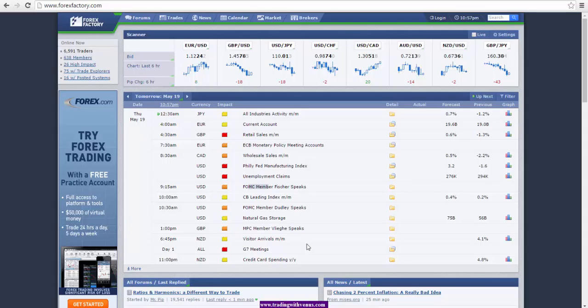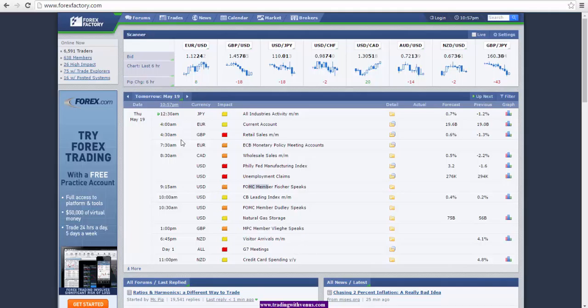So the market is now starting to price in a potential interest rate hike in June. However, I think the Fed is more likely to hike the interest rates either in July or further into September. However, now that the FOMC monetary policy meeting minutes have more of a hawkish tone to them, this will be positive for the US dollar.